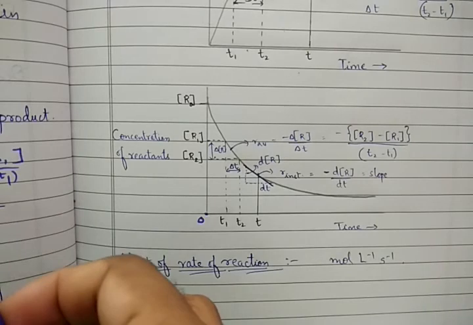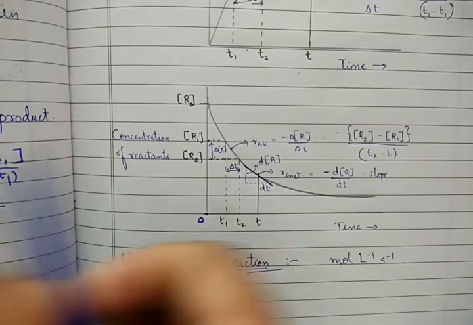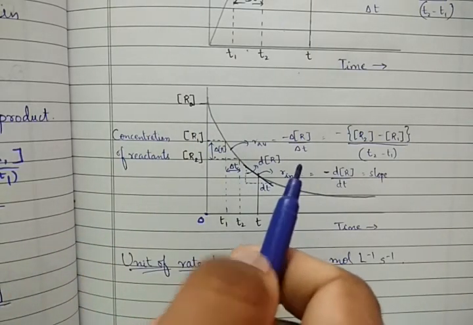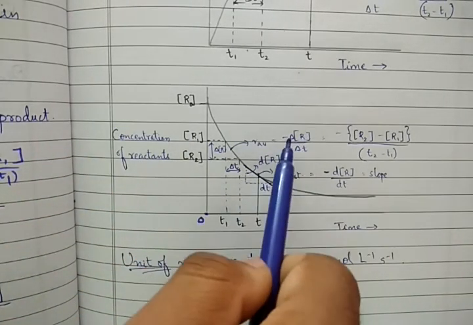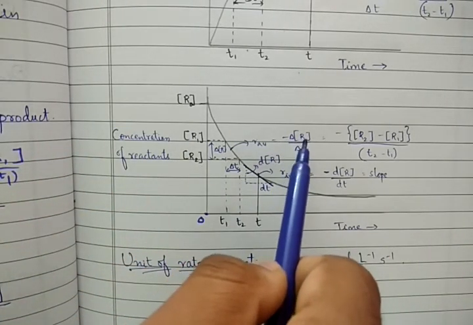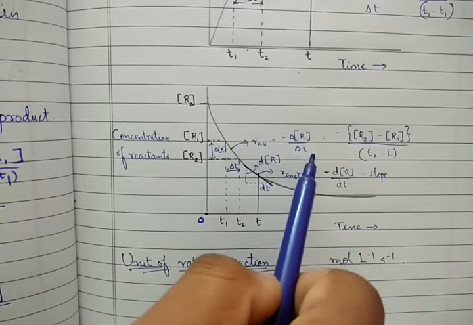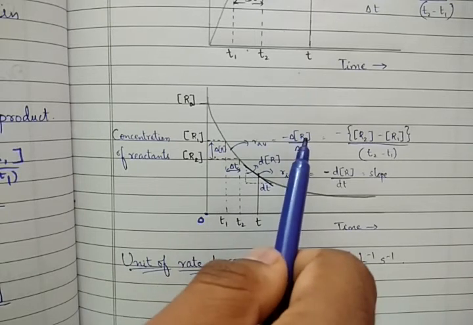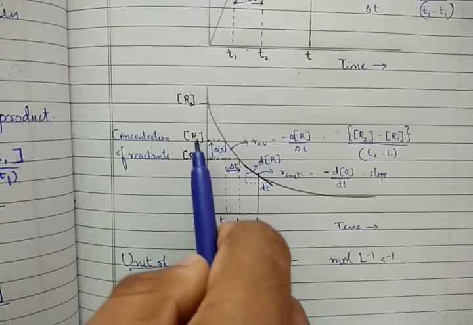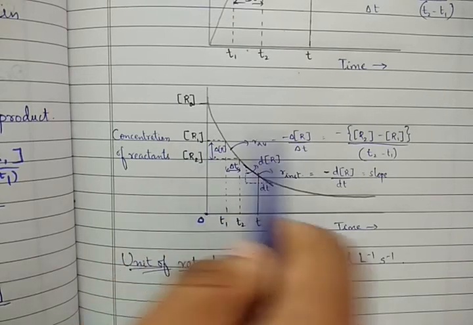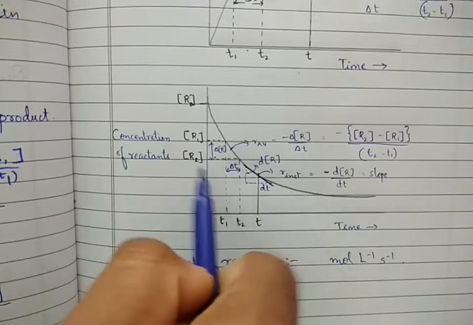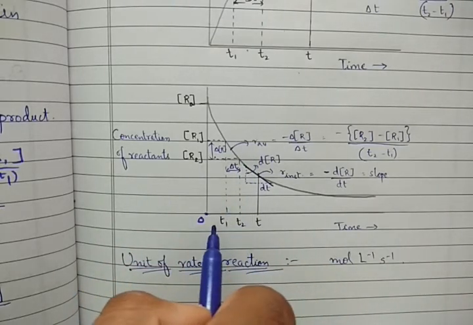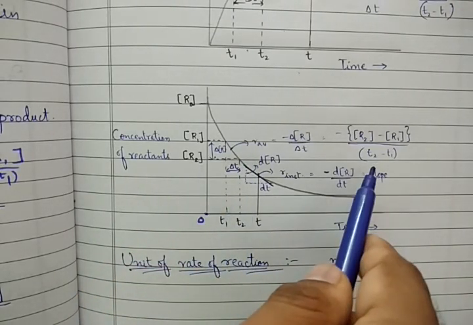That's why we showed the reactant as negative in the equation. So we write it as negative delta concentration of R divided by delta T. What is the change in concentration of R? R2 minus R1, divided by the time change, T2 minus T1.